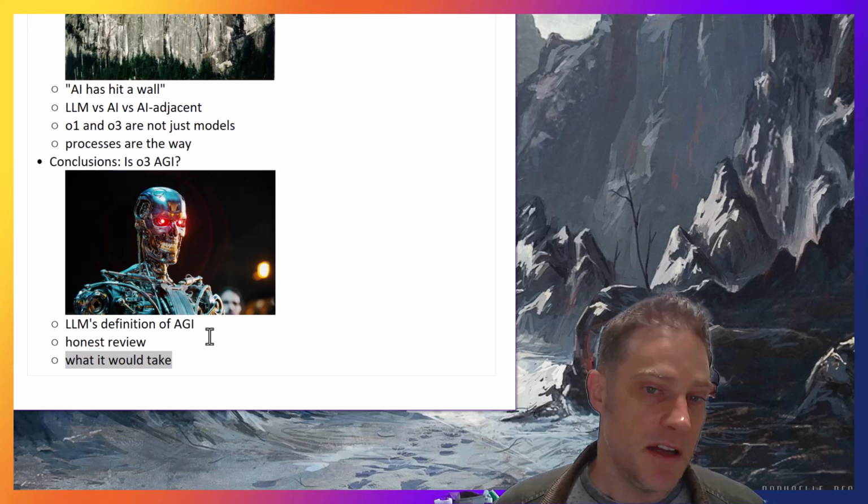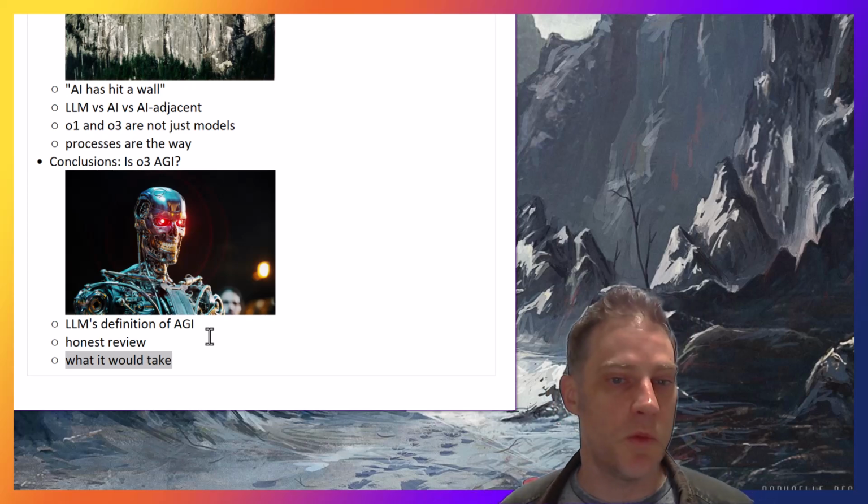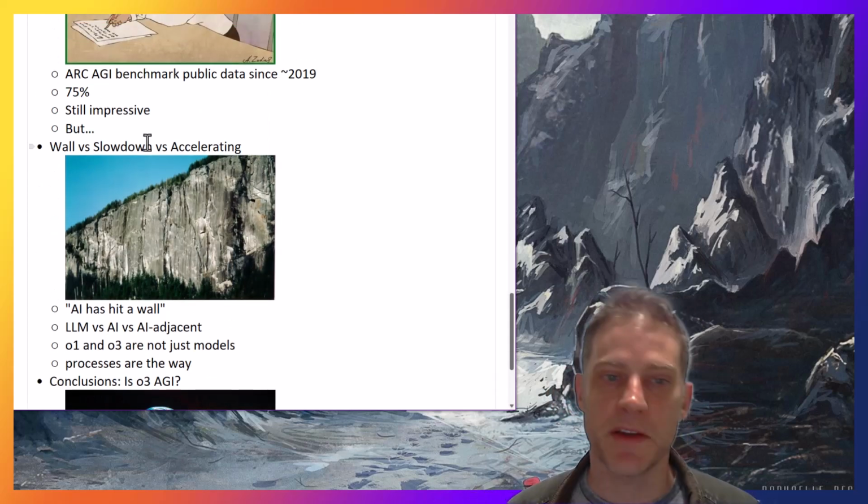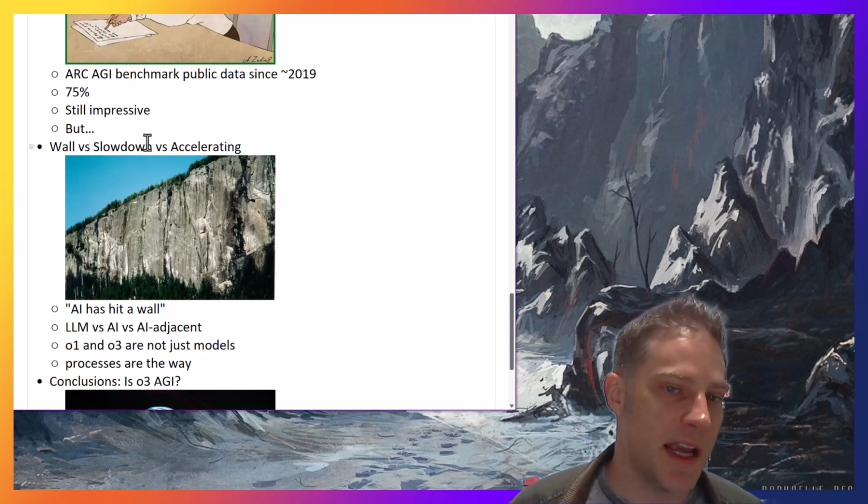Did they cheat? Is there really a wall? Is it just a slowdown? Are they accelerating? What do you think of the ARC AGI benchmark?